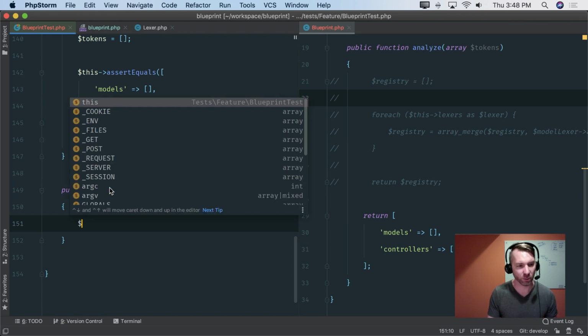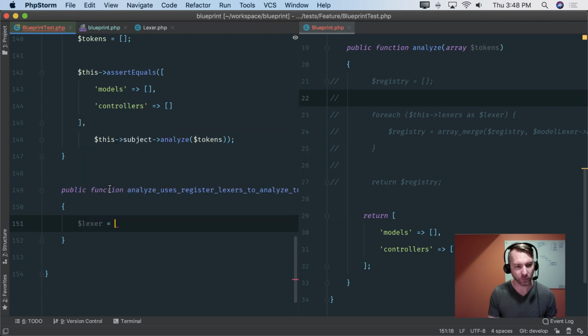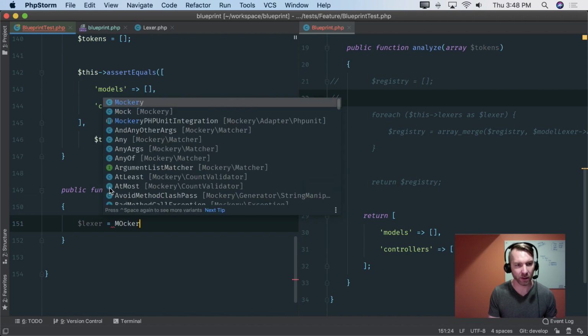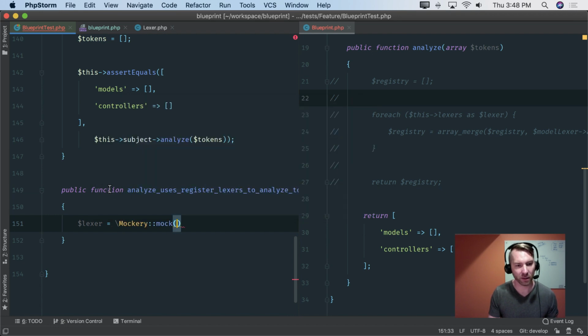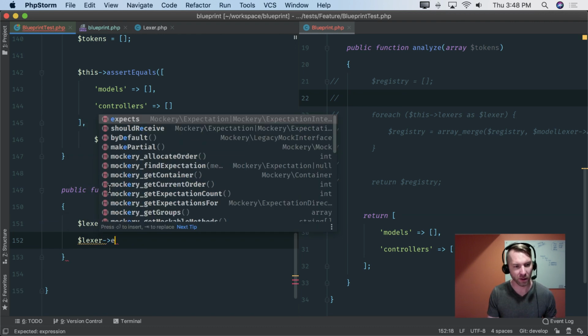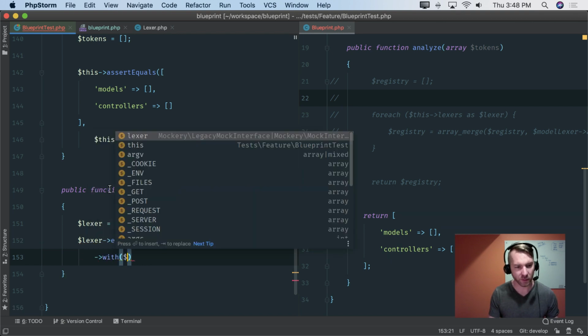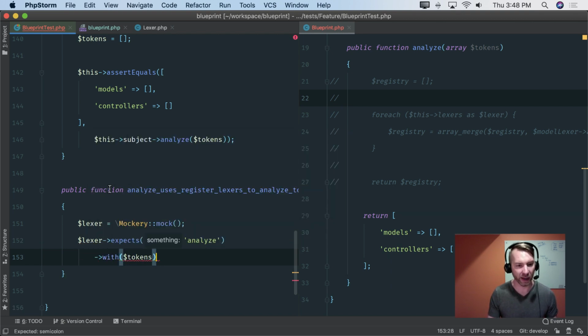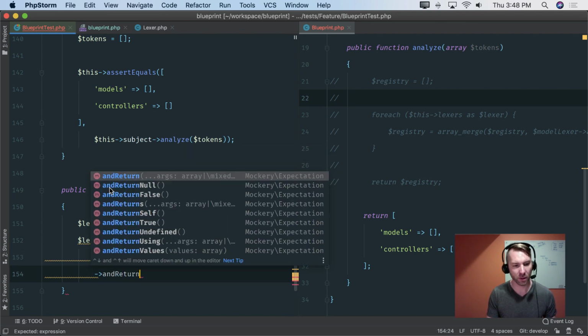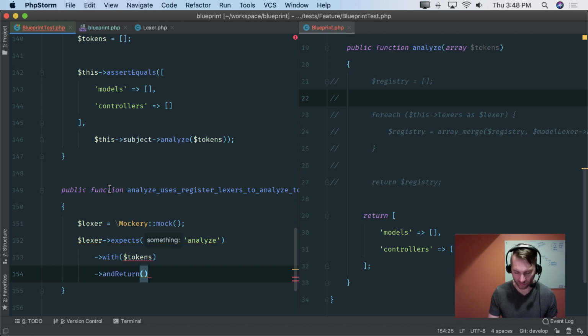So let's make a Lexer, and I'm going to make a Mockery mock. And what I'm going to do here is, let's say Lexer expects to receive analyze with tokens. So I'll send those back, and it's going to return, in this case, some kind of array.